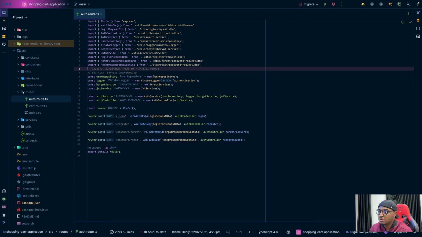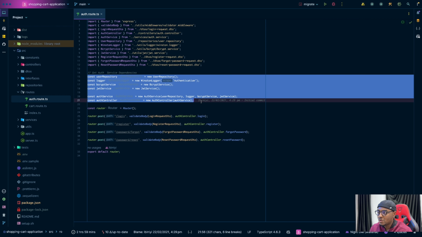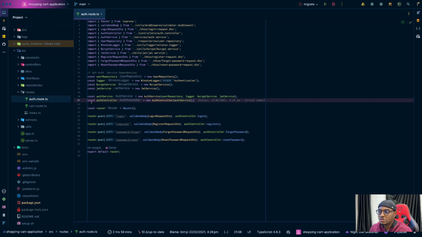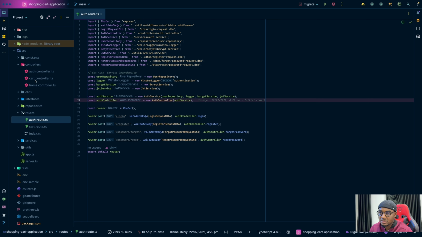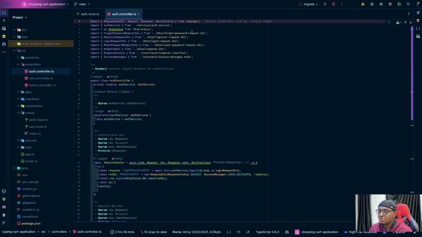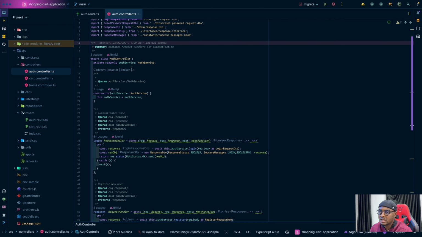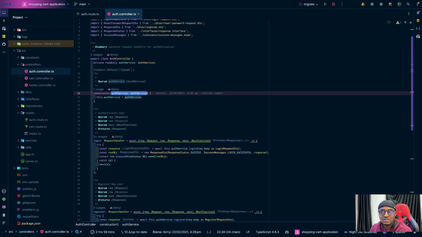So the authentication route. One thing that you see that I did in this code is, you can see all these things I'm doing here, right? We have the authentication controller, the auth controller. Now let me open the controller actually. Let's go to the controller. One thing you see about this controller is that it is actually taking in the service as a dependency, right? The whole idea of this is so that